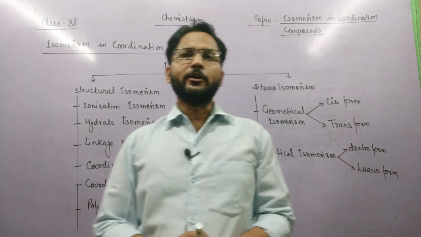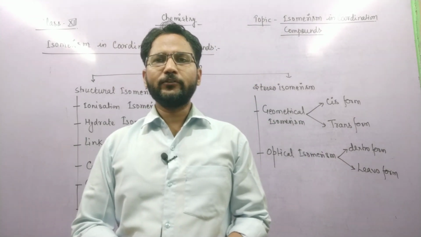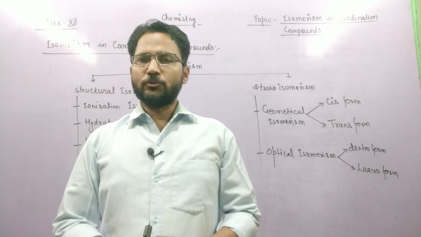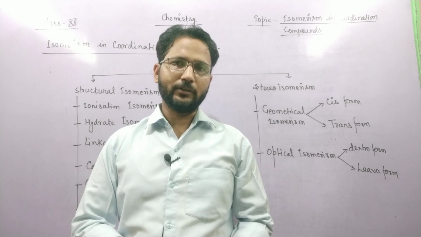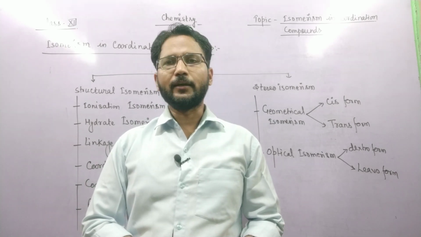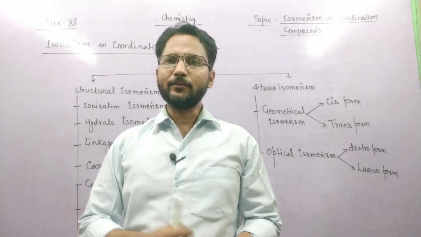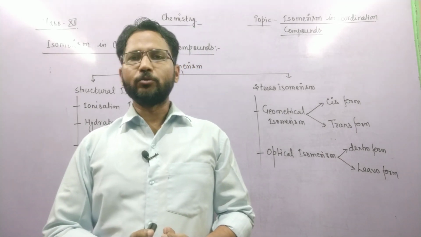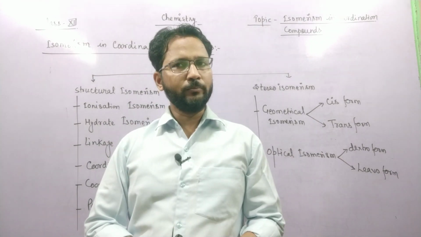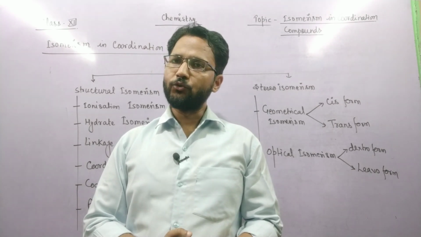Now stereoisomerism is further divided into two categories. First is geometrical isomerism, which can be further divided into two categories: first is cis form and second is trans form. And the last one is optical isomerism, which is divided into two categories: first is dextro form and second is levo form.